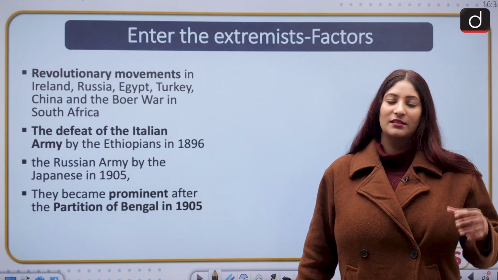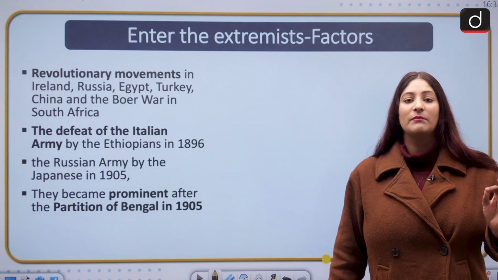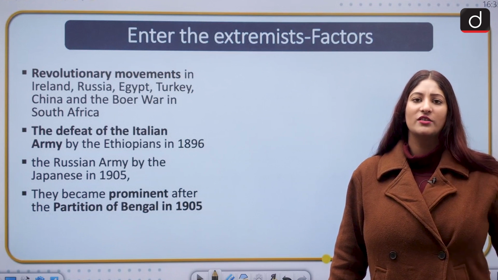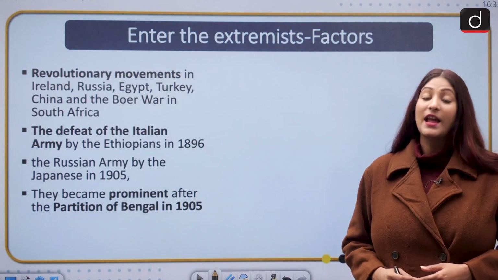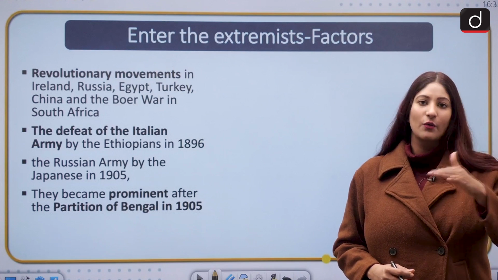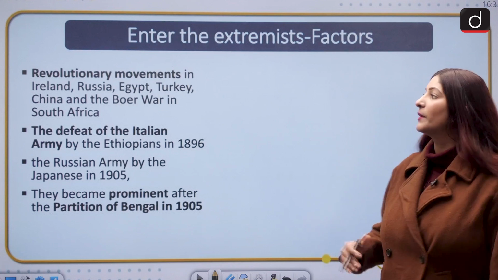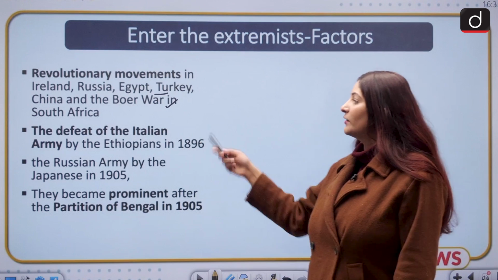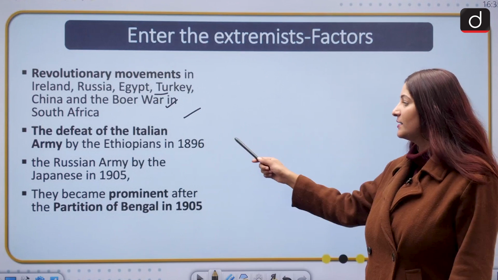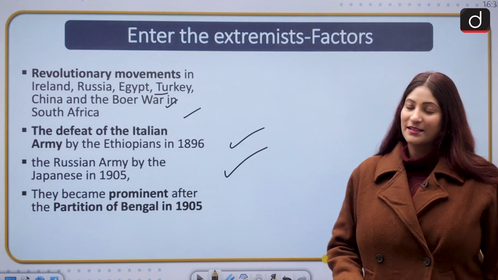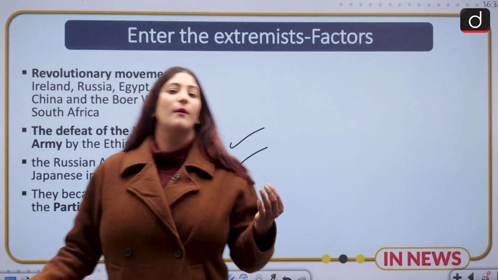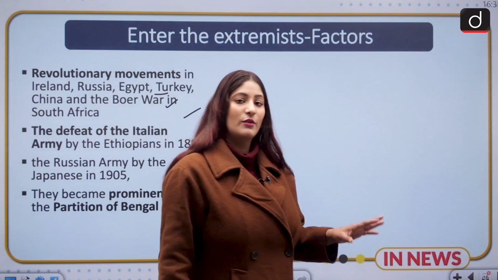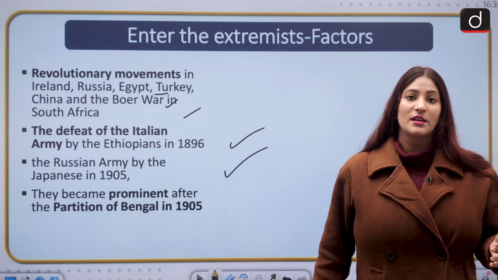See, back then the youngsters became disenchanted with the methodology as well as the ideology of the moderates. They could see that nothing was being achieved by this method of prayer and petitioning. And there were other revolutionary movements going on across the globe that were undermining the Europeans. The revolutionary movements in Ireland, Russia, Egypt, Turkey, China, and the Boer War in South Africa. The defeat of the Italian army by the Ethiopians in 1896, and of the Russian army by the Japanese in 1905, became a point of flagging that European powers are not something that we cannot deal with.